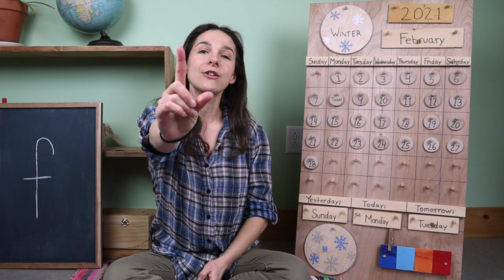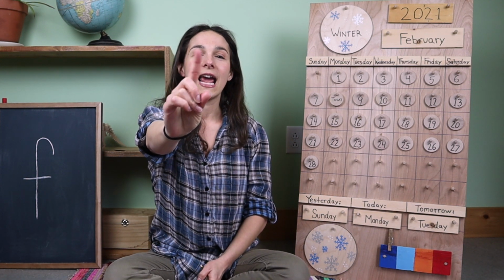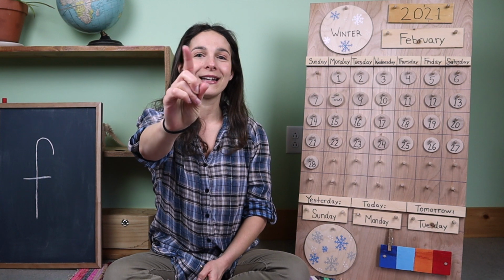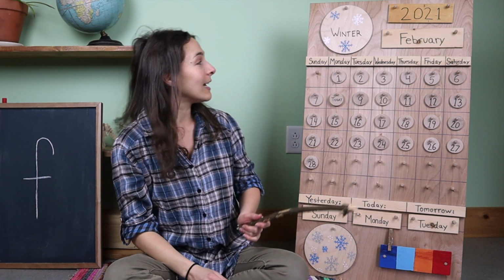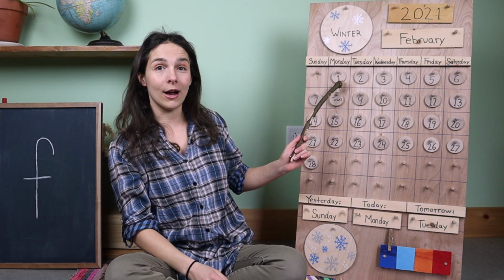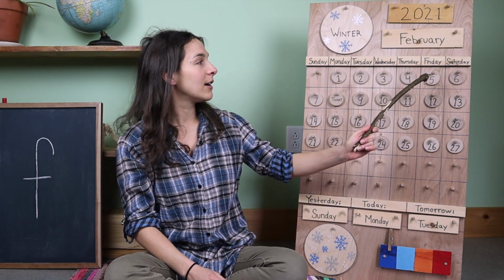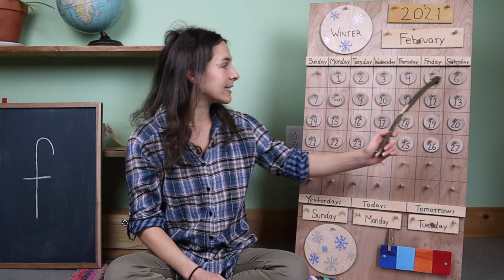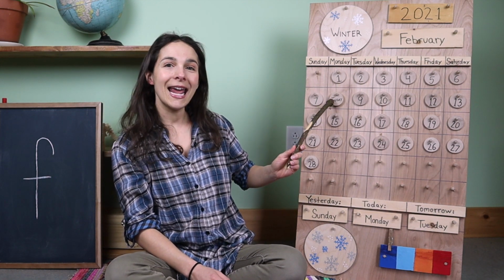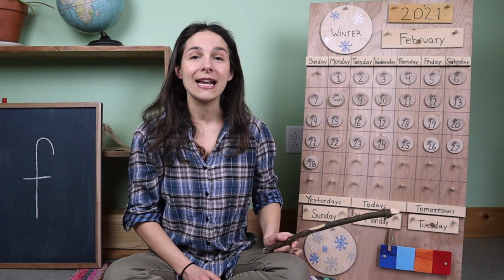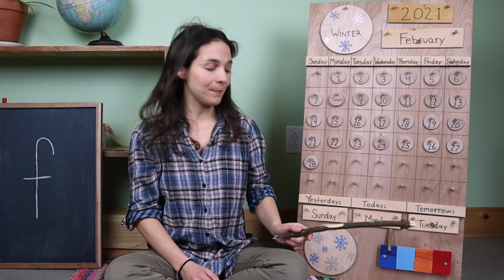Okay, friends, it's time to count all of the days that we've had so far in the month of February. So let me see your counting fingers like this. And we'll warm them up. Will you count with me? Let's start up here at the number 1. 2, 3, 4, 5, 6, 7, 8. We have had 8 days so far in the month of February.